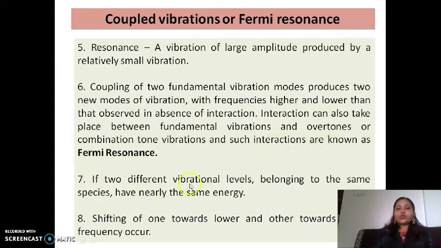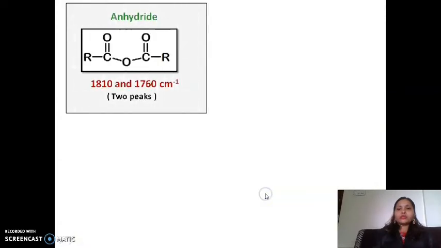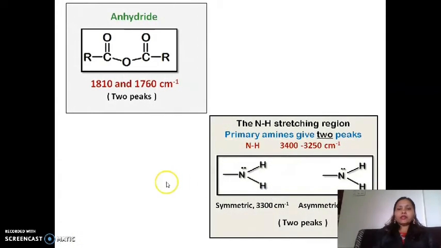If two different vibrational levels belonging to the same species have nearly the same energy, shifting of one toward the lower and the other toward the higher frequency may occur. So for resonance, we can consider this example so you can understand properly.